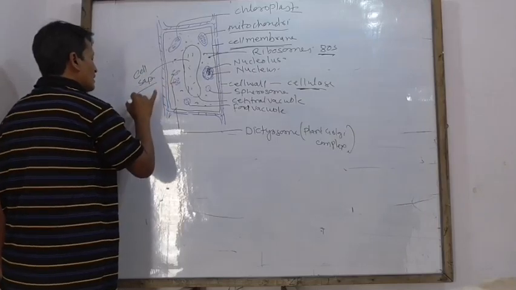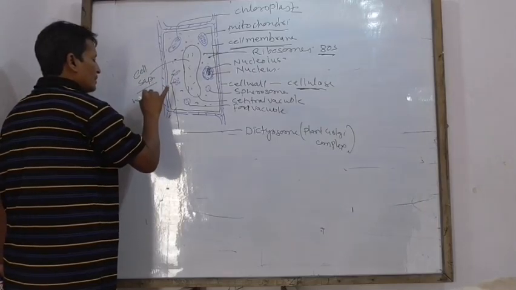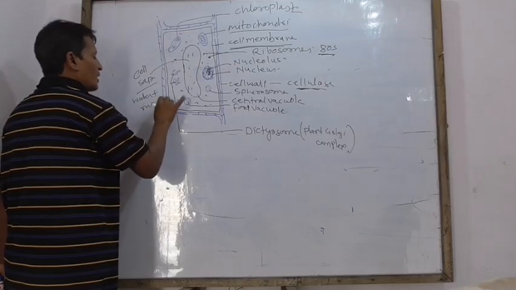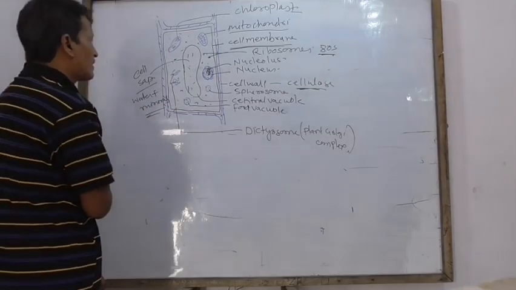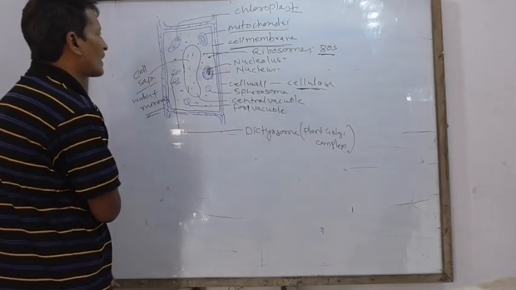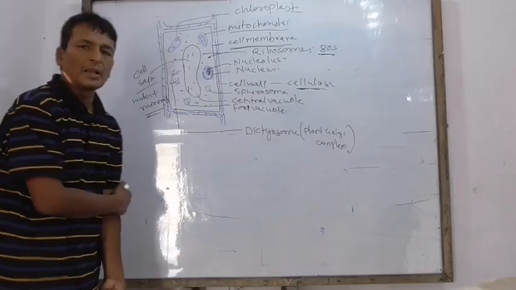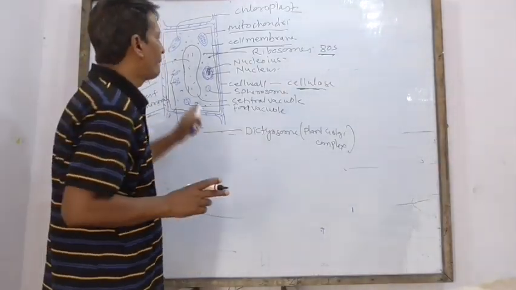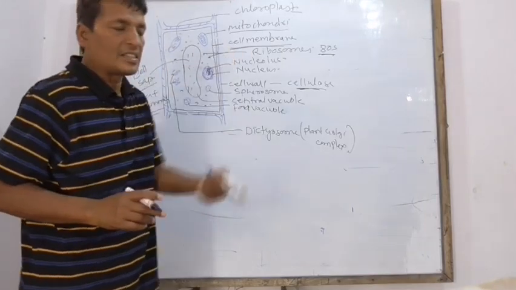Sap means water plus minerals. This is the simple diagram of plant cell. Again, we see the animal cell.